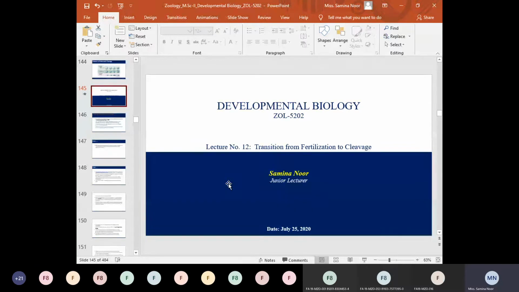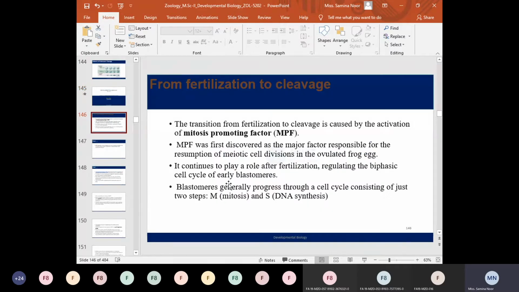Yes, ma'am. As in the previous lecture, we discussed the various patterns of embryonic cleavage. Today we are going to discuss the transition from fertilization to cleavage. Transition is the entry of the cell, after the completion of fertilization, into the next phase of development, which is known as cleavage.